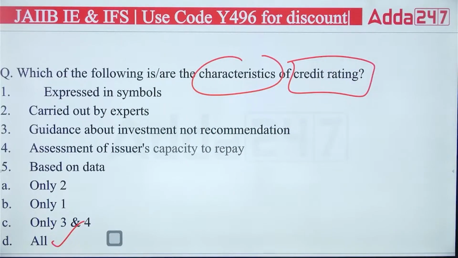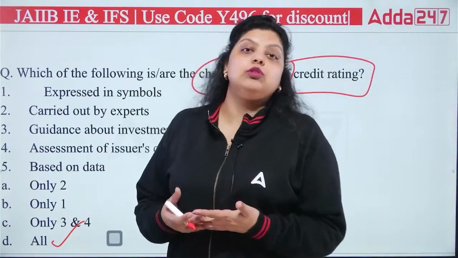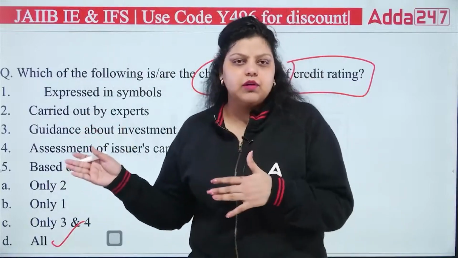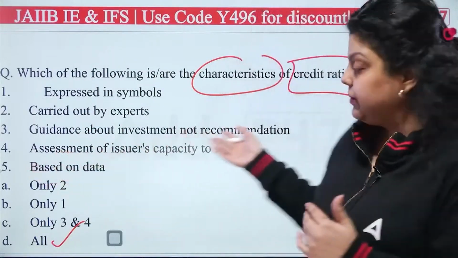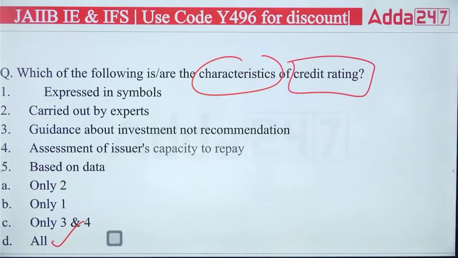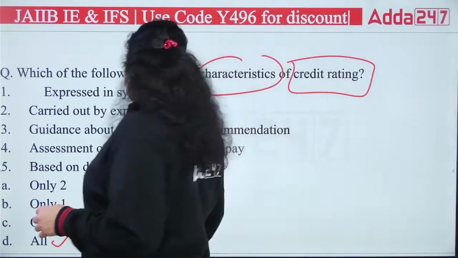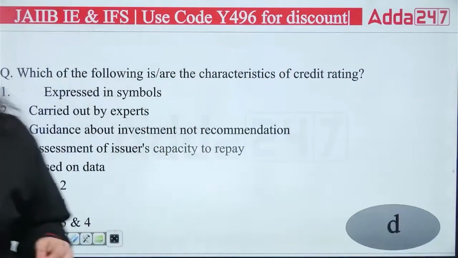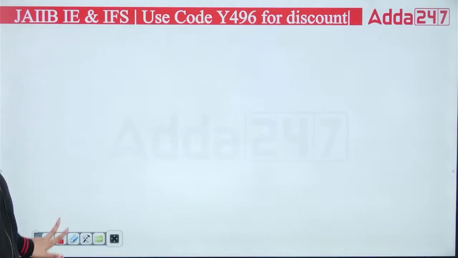Assessment of issuer's capacity to repay, okay? When the credit rating agencies are providing you credit rating, they actually assess the situation of a company. Are they capable of making the repayment of this fund which they are collecting? Then also based on data. So right answer is D. All are the characteristics of your credit rating. All are correct. Right answer will be D. All are correct. Okay. Next question.